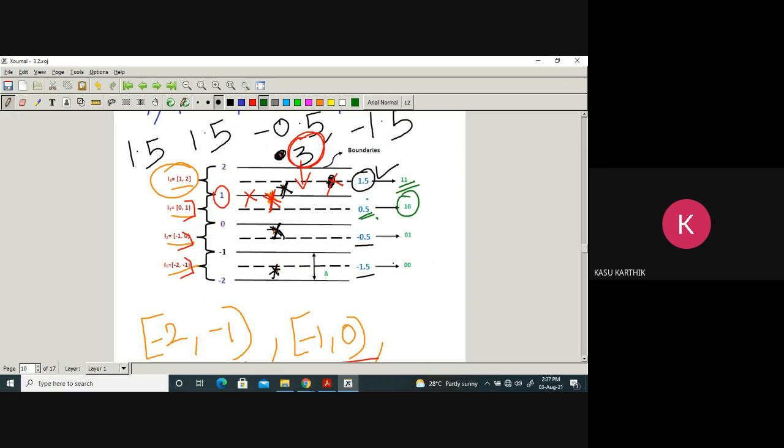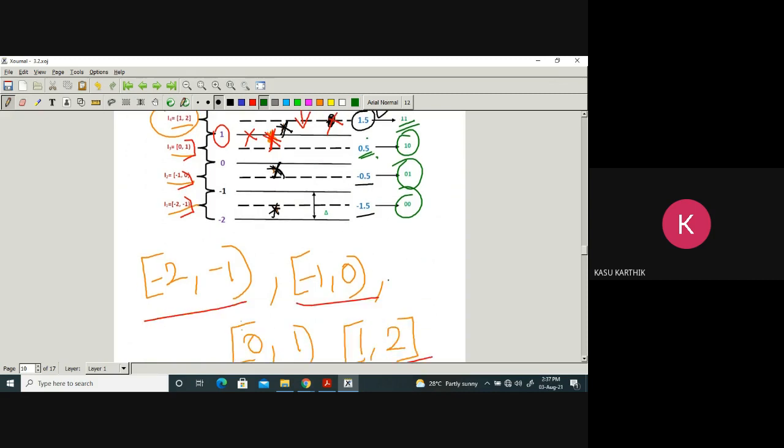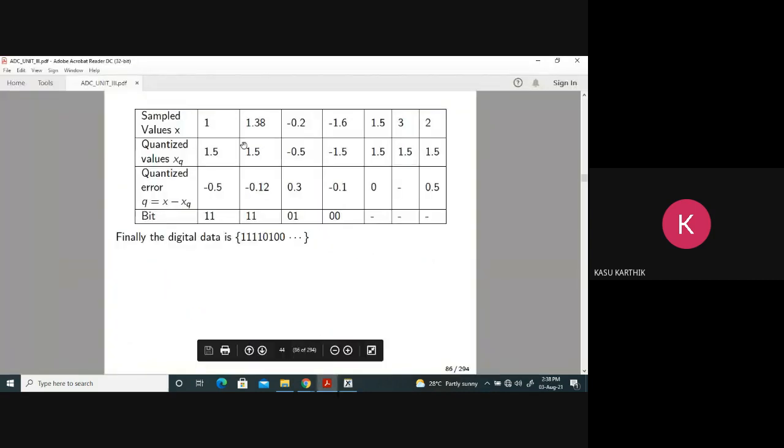For minus 1.5, the code word is 0, 0. For minus 0.5, the code word is 0, 1. Here, for 1, quantized to 1.5, error minus 0.5, the code word is 1, 1. You do the same for the others. Finally, the digital data is 1, 1, 1, 1, 0, 1, 0, 0.